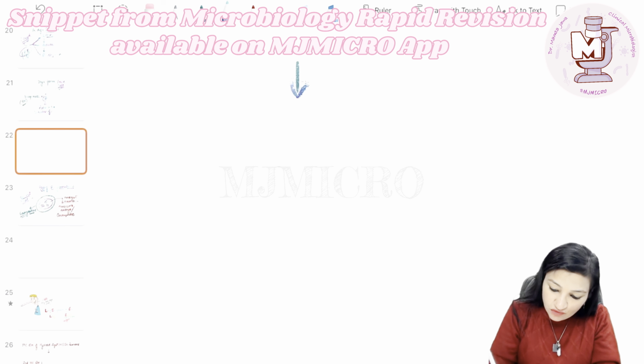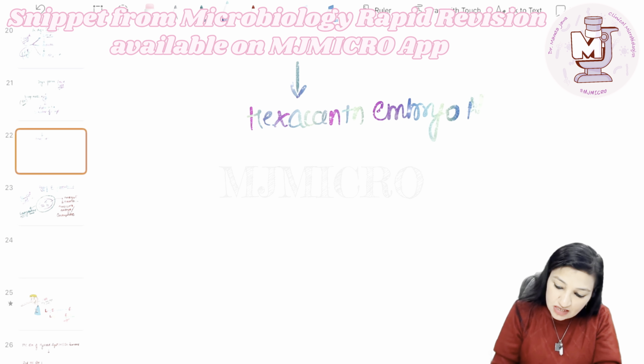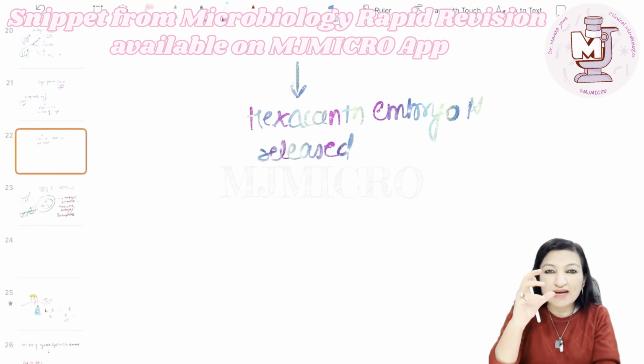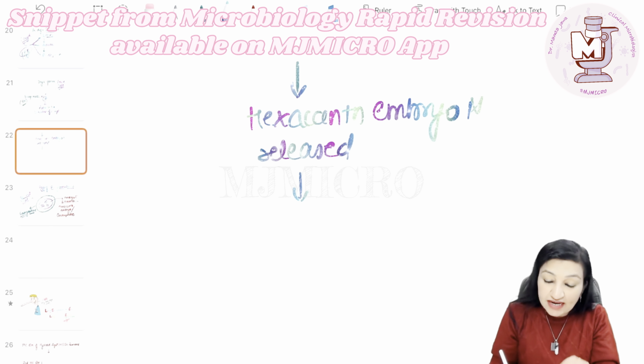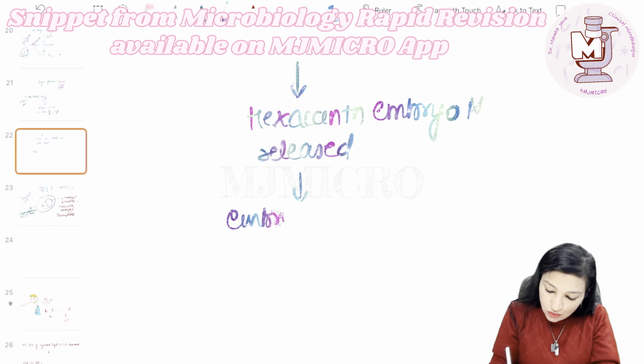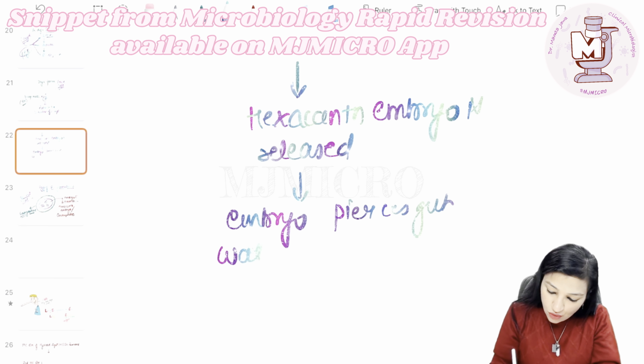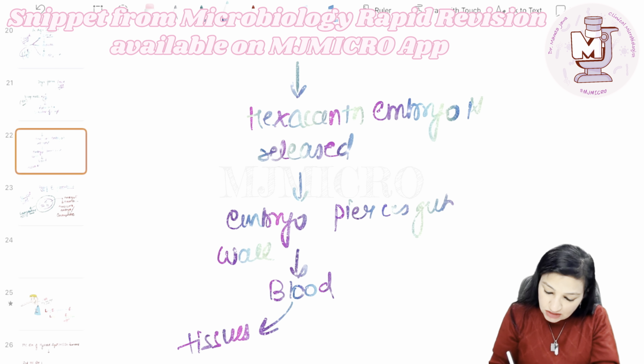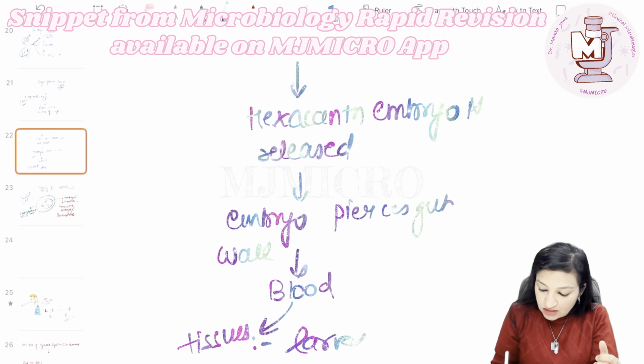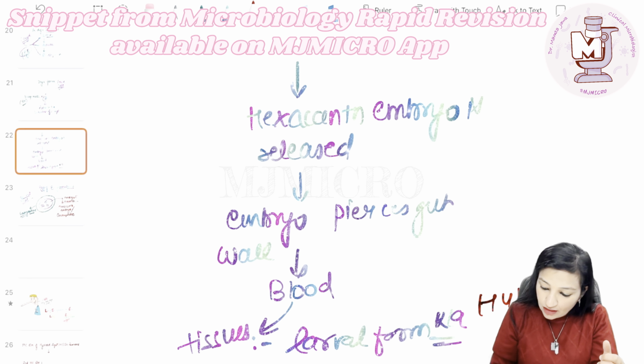As a result of egg hatching, the hexacanth embryo is going to be released, and with the help of its spine-like structures, that is the 6 hooklets, it will pierce the gut wall. So the embryo pierces the gut wall of the sheep, enters the bloodstream, and eventually settles in the tissues, and in the tissues it undergoes development to finally form what? The larval form, known as hydatid cyst.